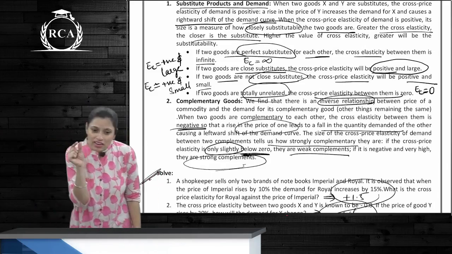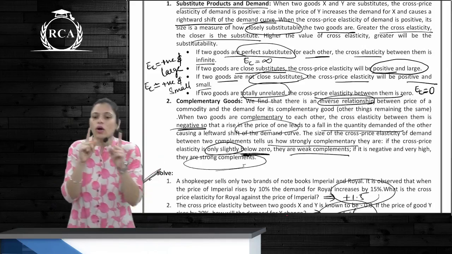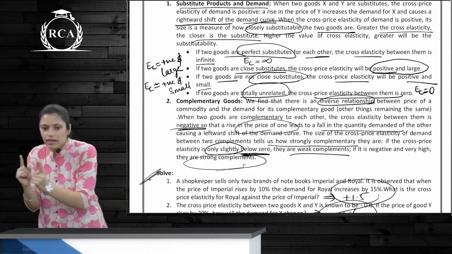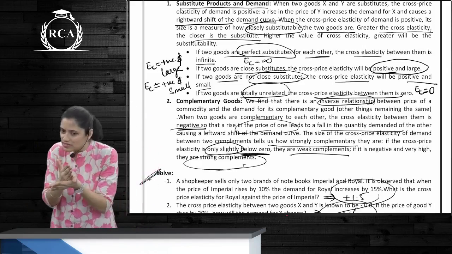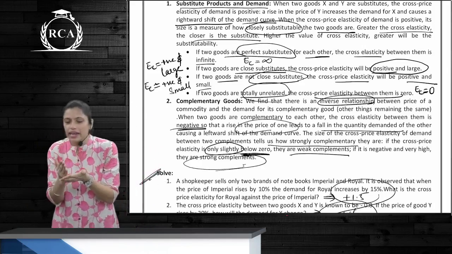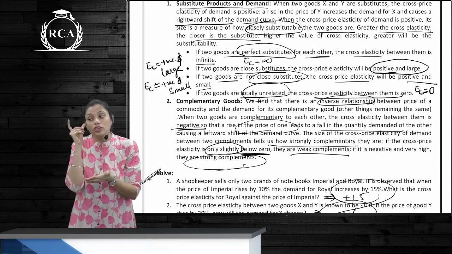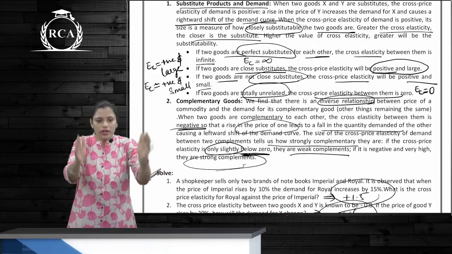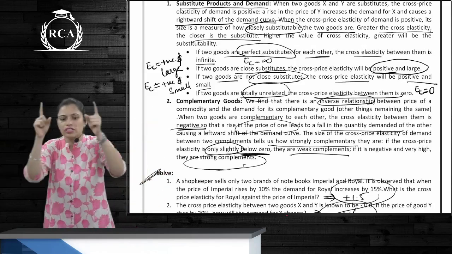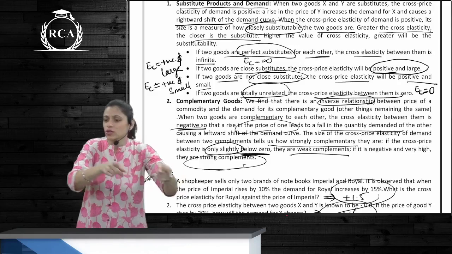If it is somewhere close to 0, they are weak. Complementary goods always have a negative sign because there is an inverse relationship. Substitutes have a positive sign because of the direct relationship. So when you talk about cross elasticity of demand, again you are not taking the absolute value. You are taking either plus or minus sign. If it's a plus sign, substitutes. Negative sign?